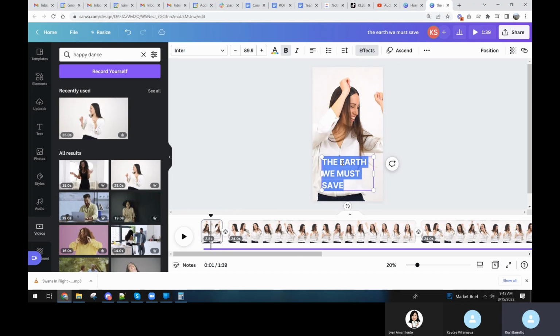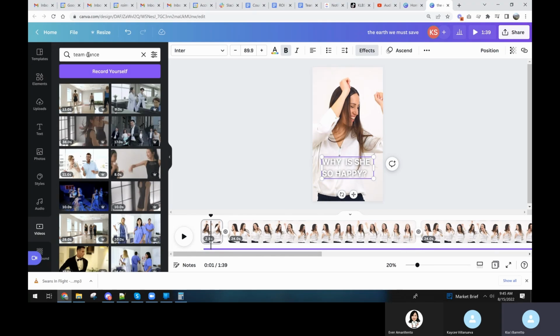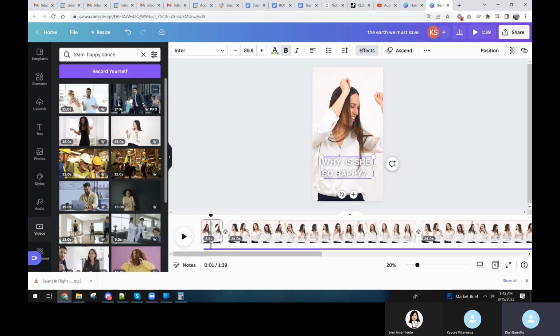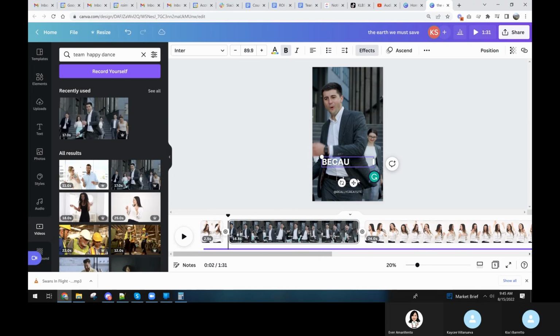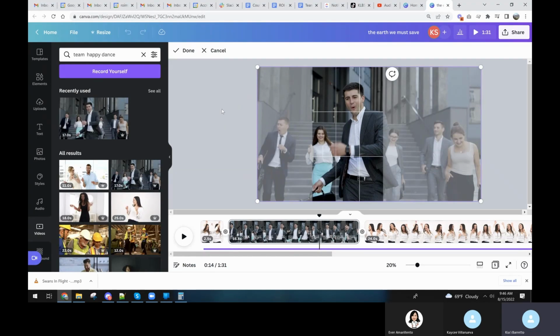Okay, so then I'm gonna say, hi, is she so happy? And then it's gonna say team dance. Do we have a team happy dance? That'd be great if there was a whole bunch of people dancing that were happy. Yeah, look at that. How easy. Because he has a team to help, man. And we're gonna have to make that much smaller. And that person dancing in the background.